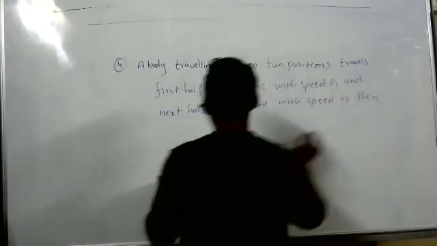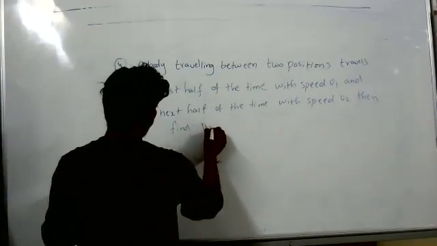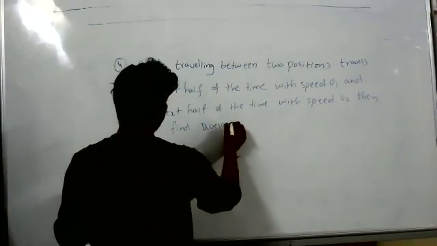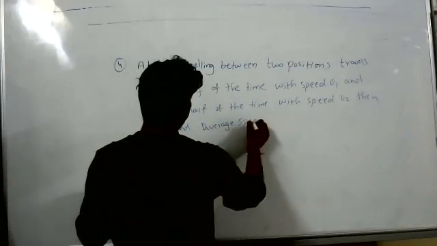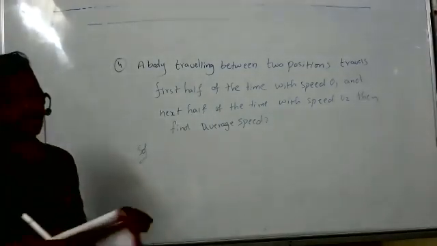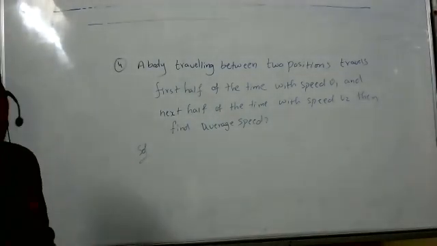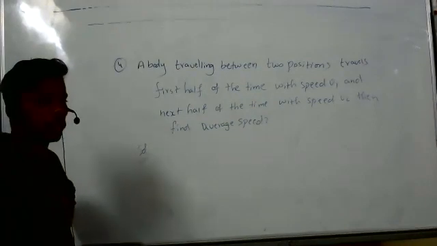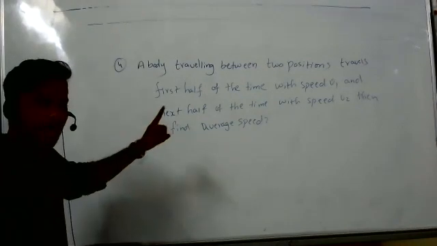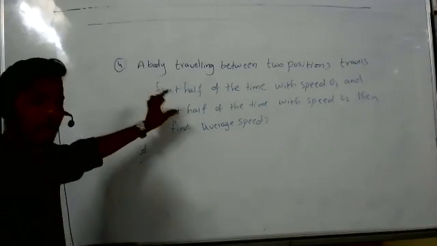Then find average speed. Again, average speed. Again, one more. A body is traveling between two positions, travels first half of the time.